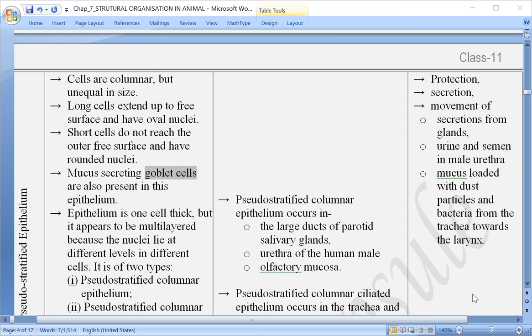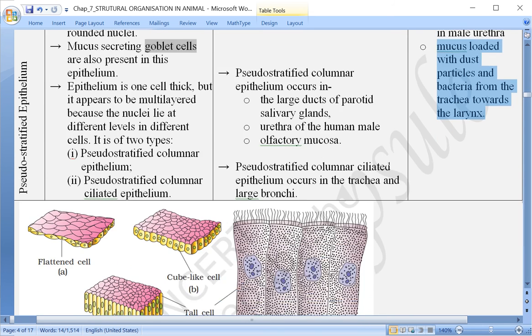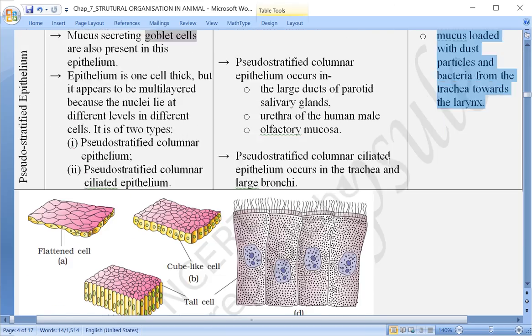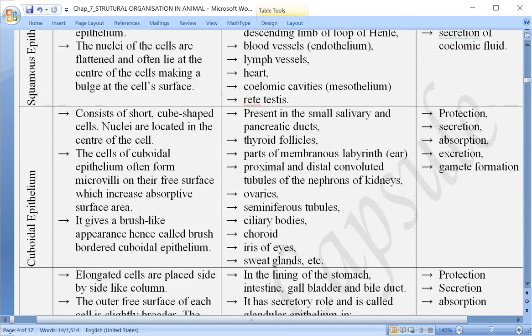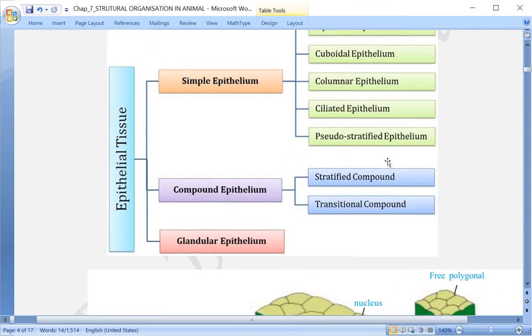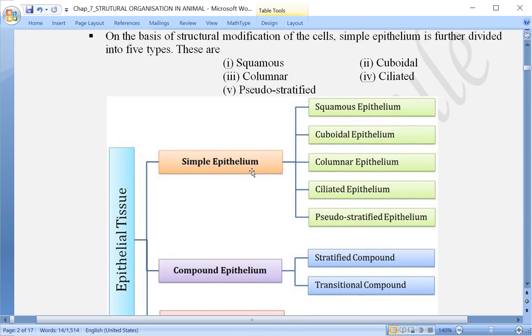And then the last one is the mucus, which along with the dust and other germs enters into our respiratory passage; they are all moved outside by the beating of the ciliated cells over here. So that was about the simple epithelium. What I was discussing here is the simple epithelium.